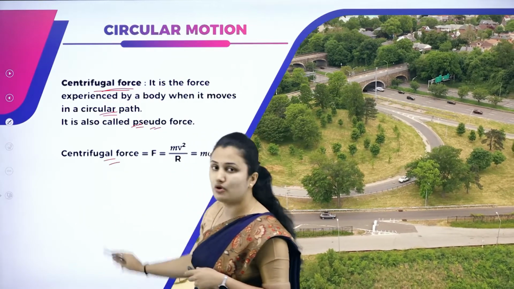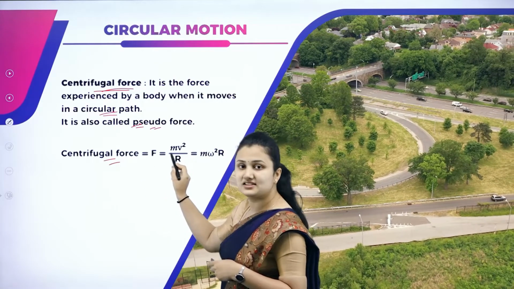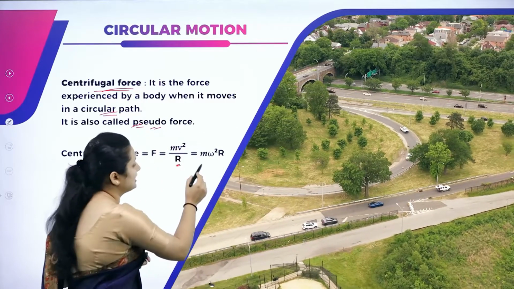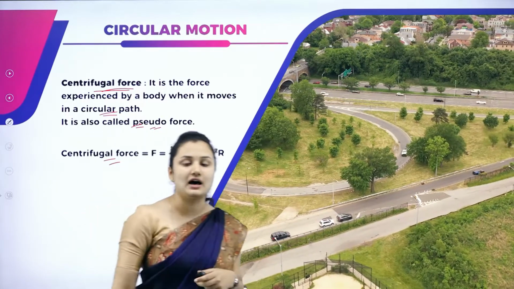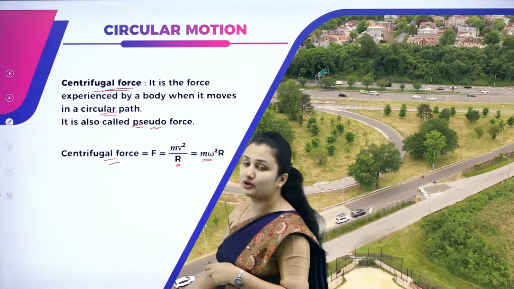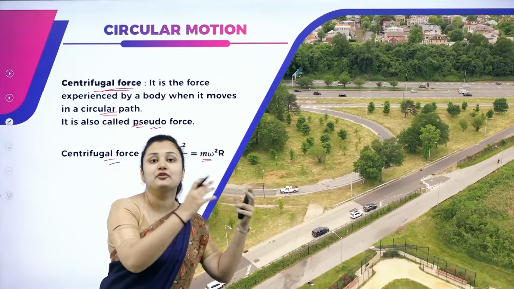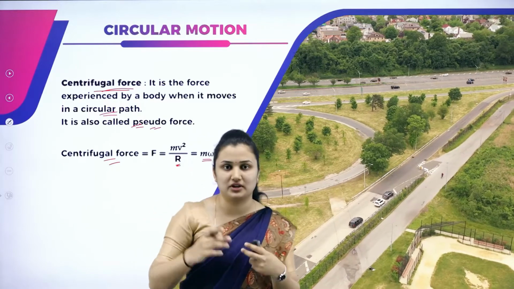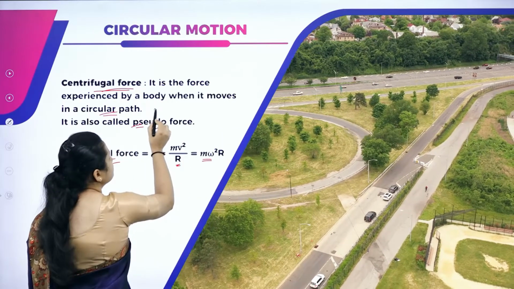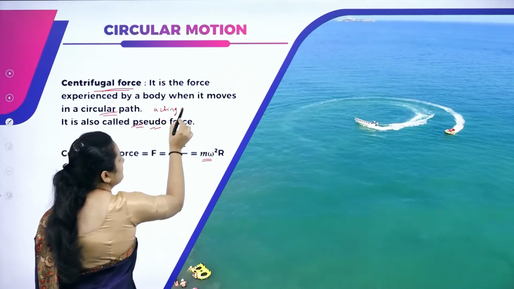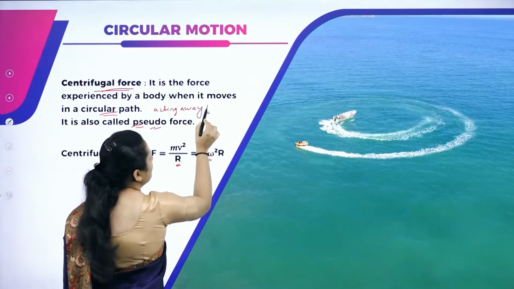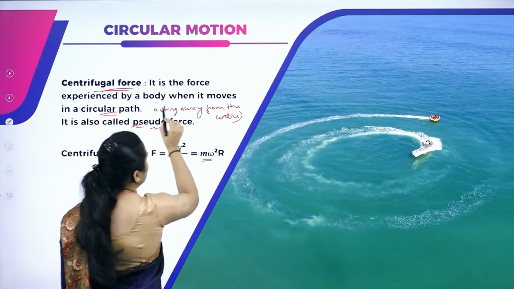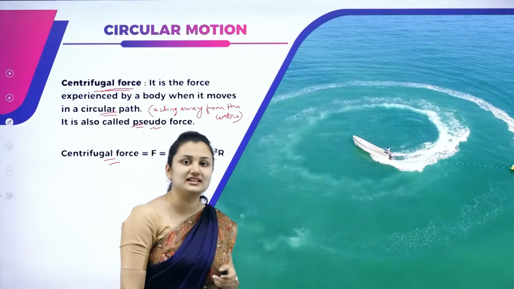What is the centrifugal force? Centrifugal force is the same as centripetal force, mv square by r. If it is angular velocity, then it is m omega square r. Centrifugal force pushes the object away from its axis or axis of rotation. It is acting away from the center or axis of rotation.